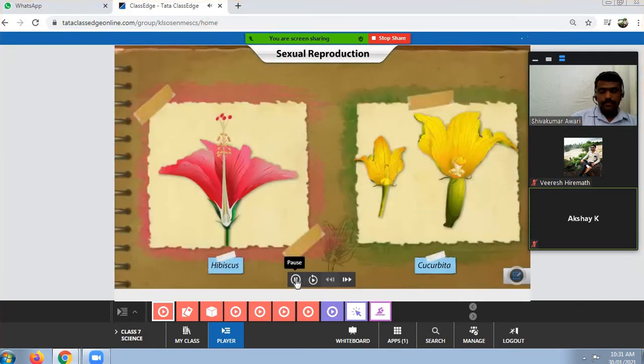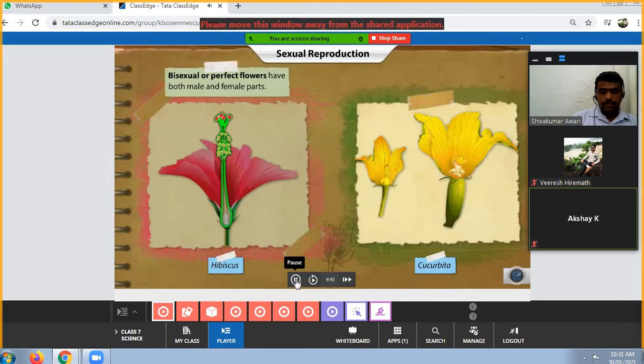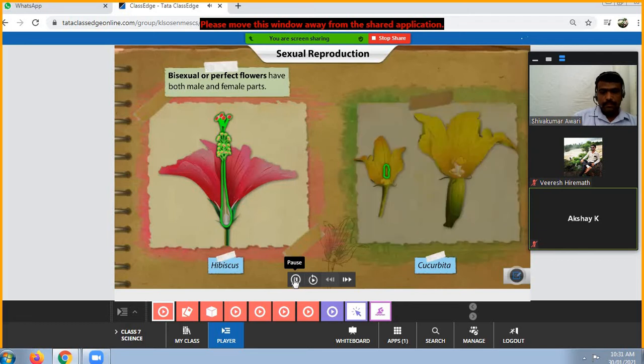Many plants have complete flowers that have both male and female parts. These are called bisexual or perfect flowers. Other varieties have either only male or female parts. These are called unisexual or imperfect flowers. See here, flowers are further classified into two types, that is bisexual flowers and unisexual flowers.